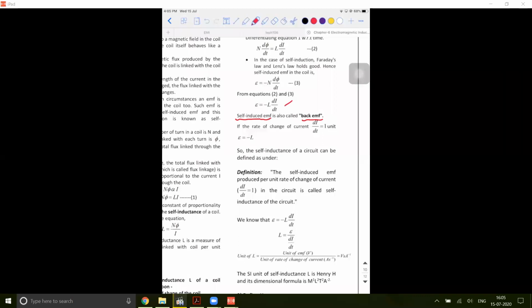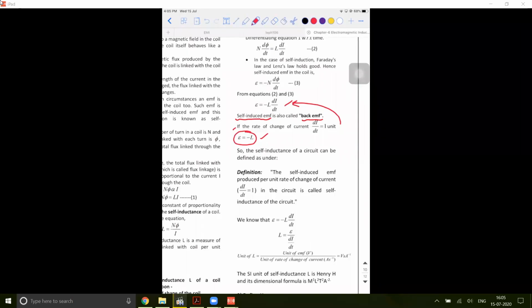Now I'm going to give a definition to it. Observe. So E is equal to minus L into di by dt. If I say di by dt is 1 unit, 1 ampere per second or 1 milliampere per second, I'm not concerned about it, it is 1 unit, that's it. Then E will be equal to minus L mathematically, right? So how will you define this inductance? L is called the self-inductance.